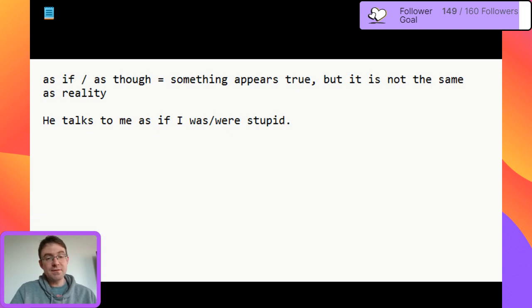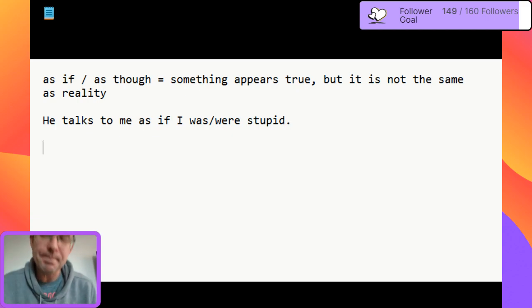And again, this refers to the present or future using the same rules as we've already talked about, where if we have an unreal situation in present or future, then we use past simple. If we want to talk about the past, then we use past perfect, exactly the same as we already talked about.